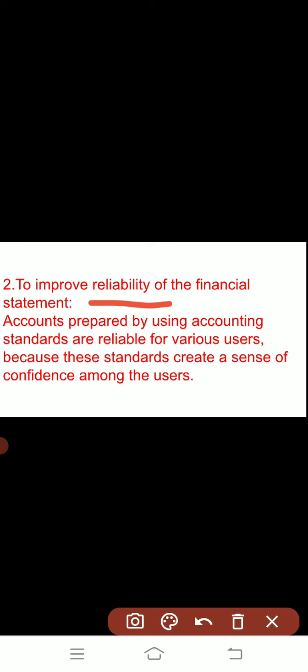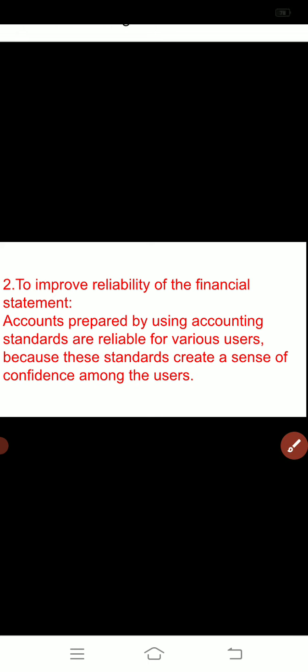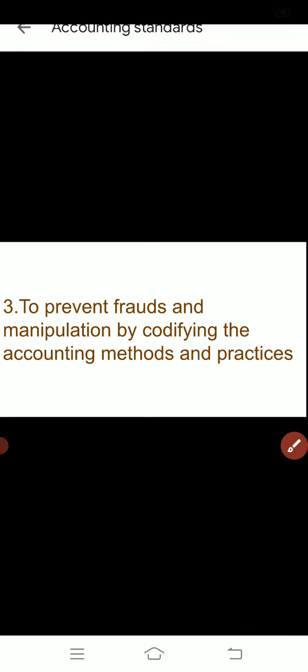So that we can say that the fair decision and the fair financial statements can be prepared. Next is to prevent fraud and manipulation by codifying the accounting methods and practices. Accounting methods and practices are given in a serial, in such a manner that the frauds and the manipulation can be controlled by the accountants and by the controlling authority of accounting.